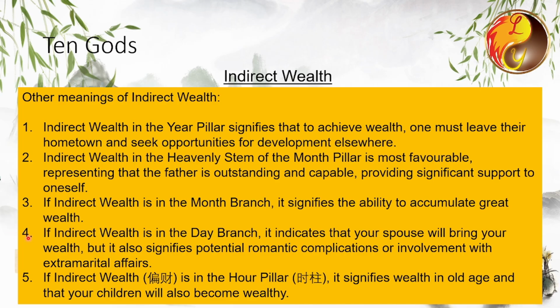If indirect wealth is in the day branch, which represents the spouse palace, it signifies that your spouse can bring you wealth. At the same time, it also indicates potential romantic troubles, as indirect wealth represents a lover, suggesting that for men, there could be another woman outside the marriage. If indirect wealth is in the hour pillar, which represents the later years and the children, it indicates that your children will become wealthy and that you yourself will gain wealth in your later years.